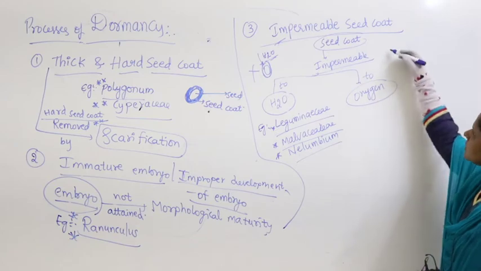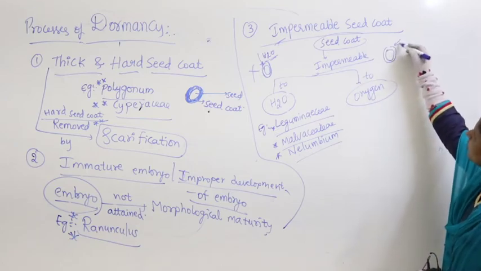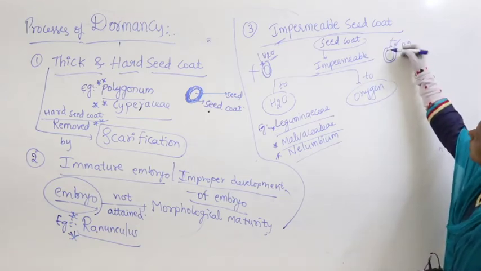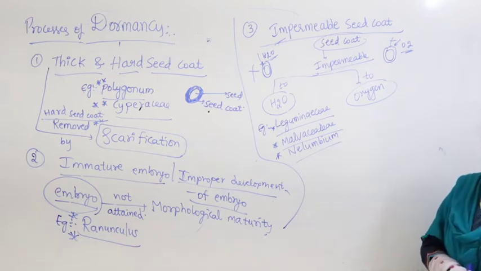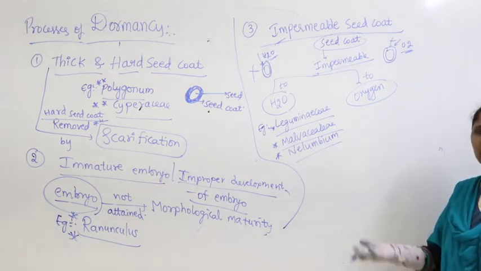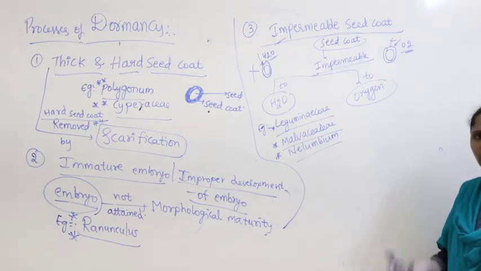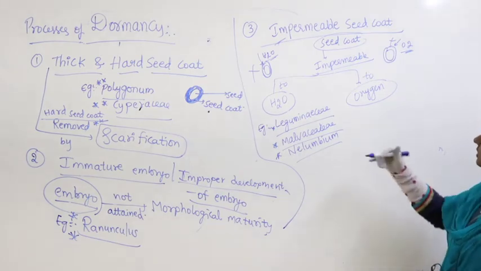In some members, the seed coat is impermeable to oxygen. It will not allow oxygen to enter inside. As a result, again the seed fails to germinate and remains in dormancy.